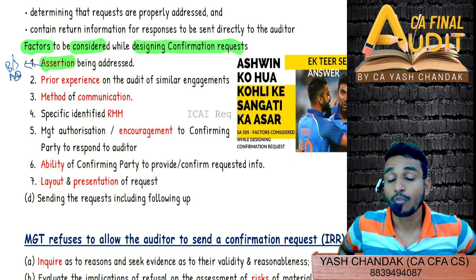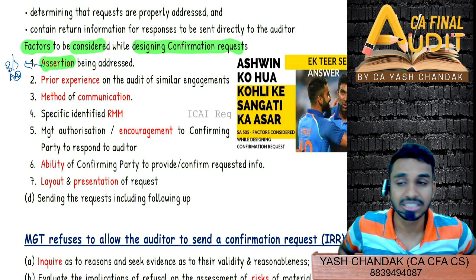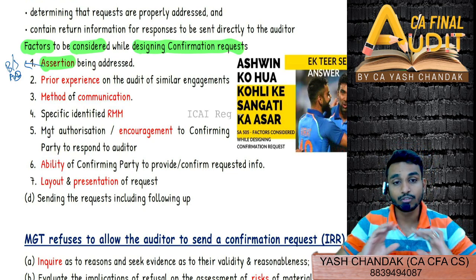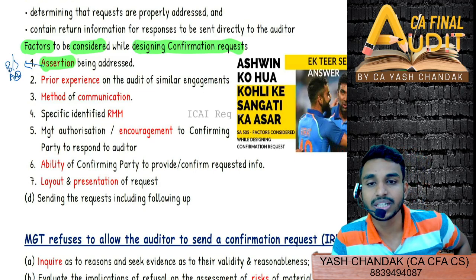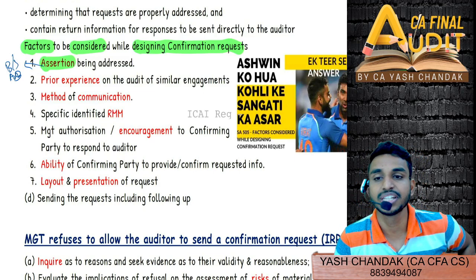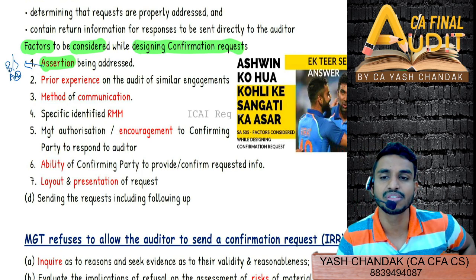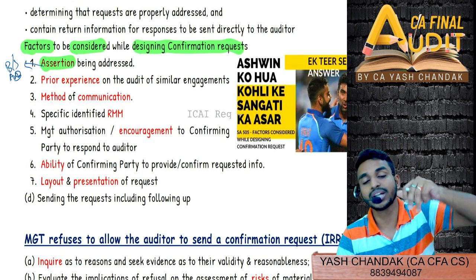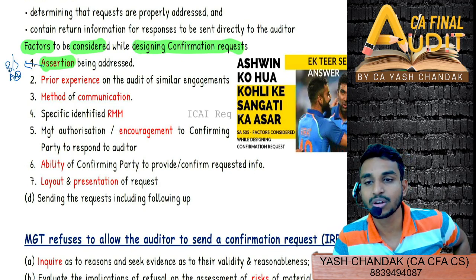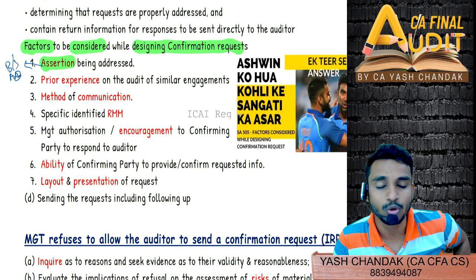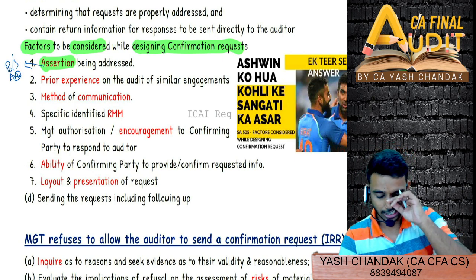Assertions being addressed. What is the assertion? Is it a balance sheet item? Is it a revenue item? So for revenue you will write revenue throughout the year, during the year, for the period ended March 2023, right? So wording will change, factors will change, and some other things will also change based on the assertions that you are trying to address. Is it a balance sheet level item or a profit and loss level item? Is it an account balance level, or class of transaction item?